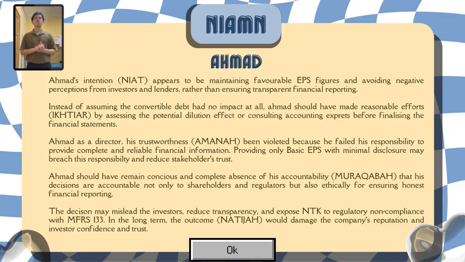Ahmad, as a director, his trustworthiness has been violated because he failed his responsibility to provide complete and reliable financial information. Providing only basic EPS with minimal disclosure may breach his responsibility and reduce stakeholders' trust. Ahmad should have remained conscious of his accountability, that his decisions are accountable not only to shareholders and regulators but also ethically for ensuring honest financial reporting. And lastly, the decision may mislead investors, reduce transparency and expose the entity to regulatory non-compliance with MFRS 133. In the long term, the outcome will damage the company's reputation and investor confidence and trust.